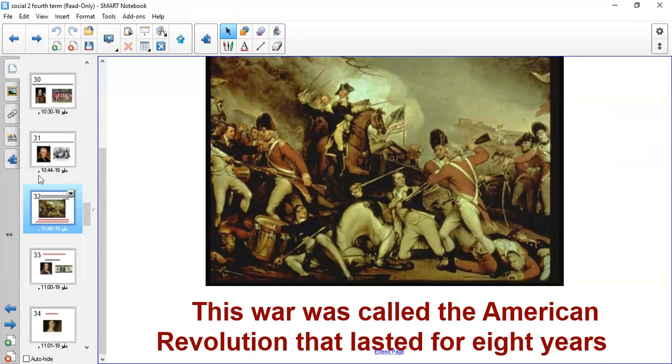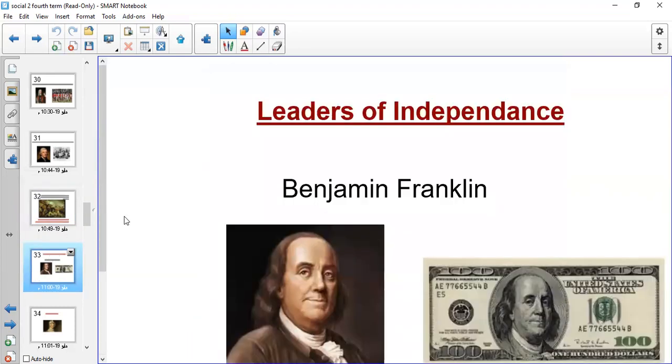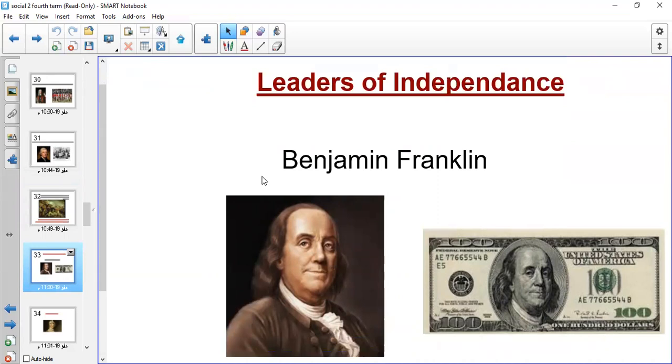I want you to know that there were other leaders who helped Thomas Jefferson, and they had a good role in the American independence. We will read the names of these leaders of independence together. One of the leaders that I told you about was Thomas Jefferson, because he wrote the Declaration of Independence. And here I want you to memorize the names of these leaders of independence.